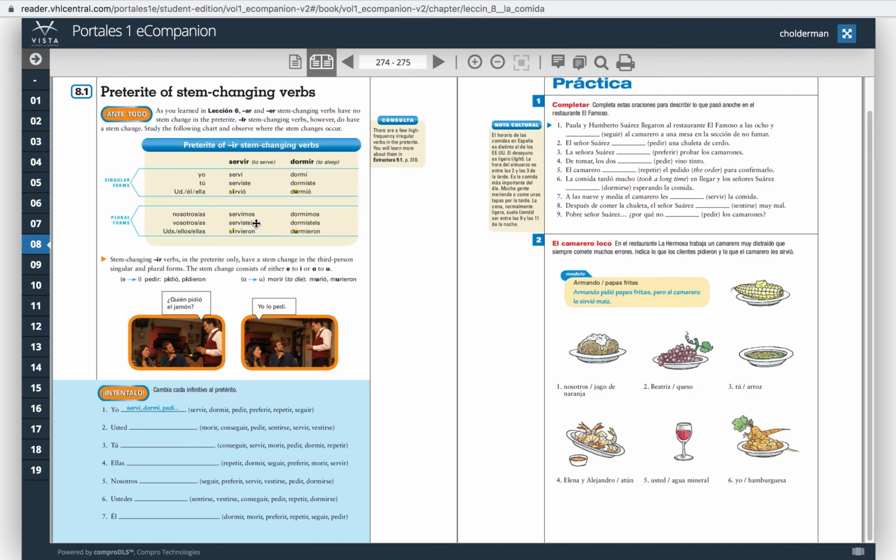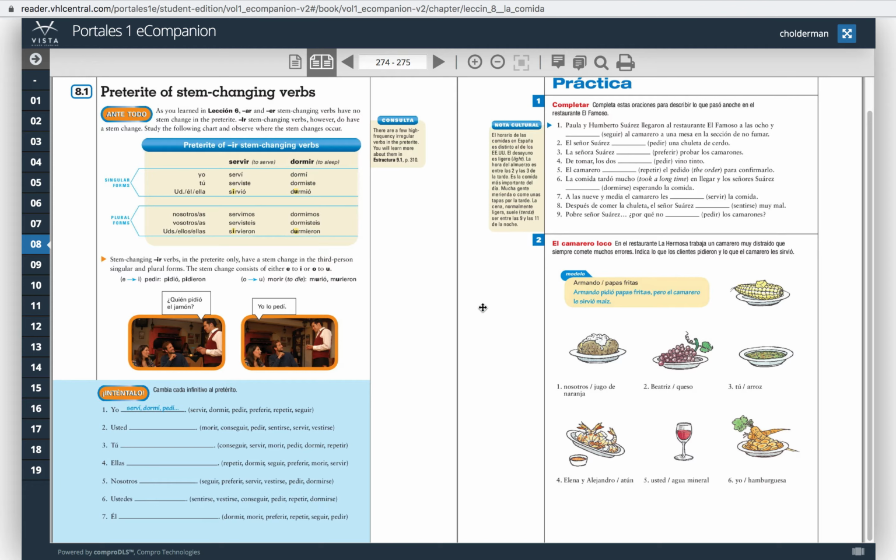Vosotros, we don't cover as far as assessment, but if you are going to Spain, make sure you know that conjugation as well. But the other thing that you'll notice about stem-changing verbs, in the present tense, all subjects are stem changing, but in the preterite tense, only for usted, él, and ella, and ustedes, ellos, and ellas do we stem change, meaning that we change this E in the middle to I here, and we change the O in the middle to U here.